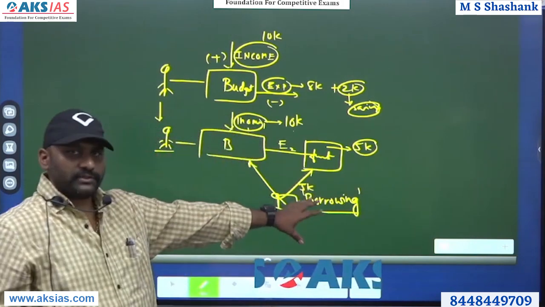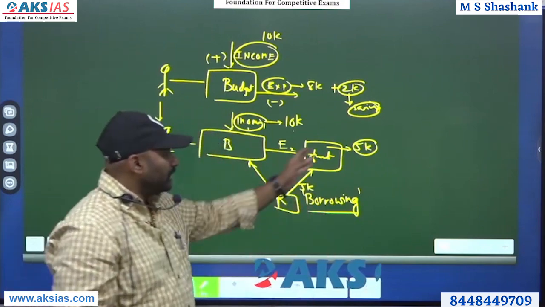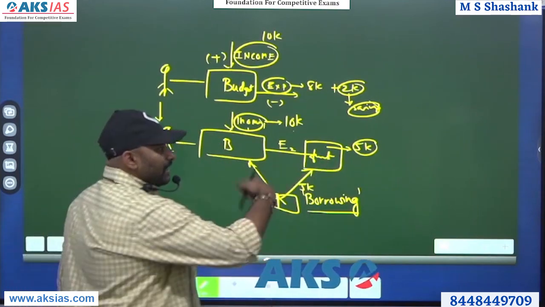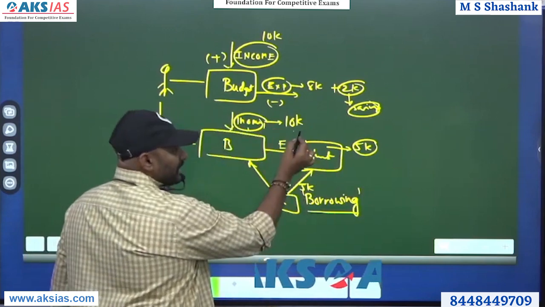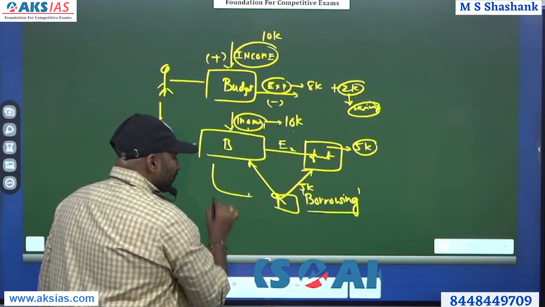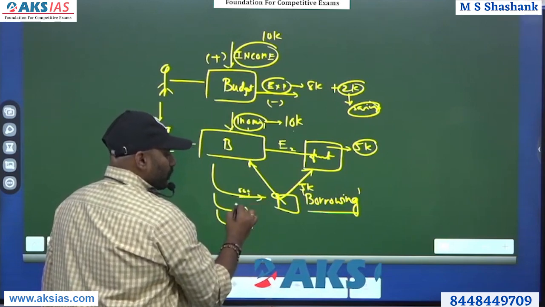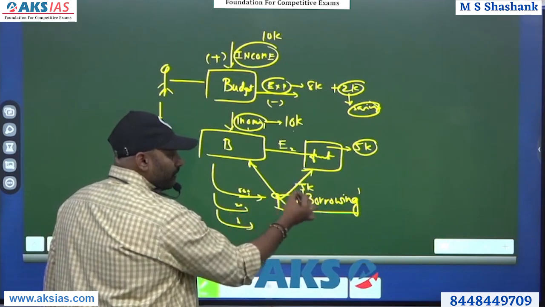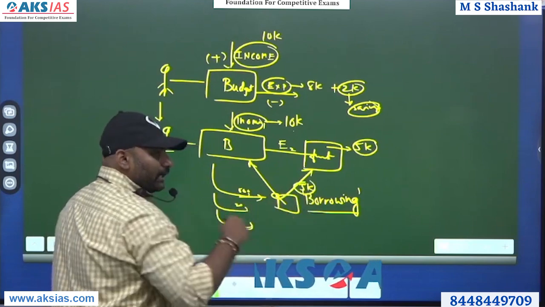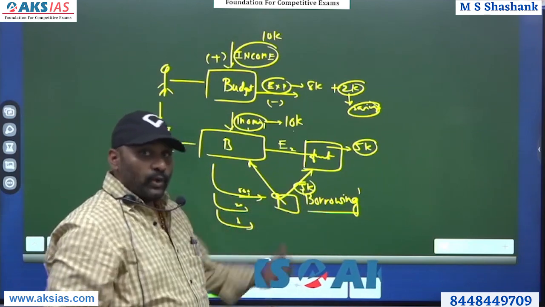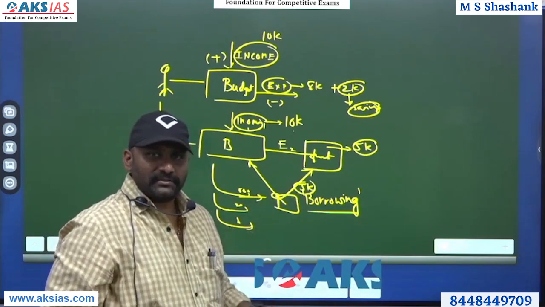I hope all of you have understood this. So you borrow money, get that function done, and slowly, month by month, from this 10k income, you start repaying this person. You'll pay 500 first, or 200, or 300. Whatever 5k you have taken, you'll pay back with interest.